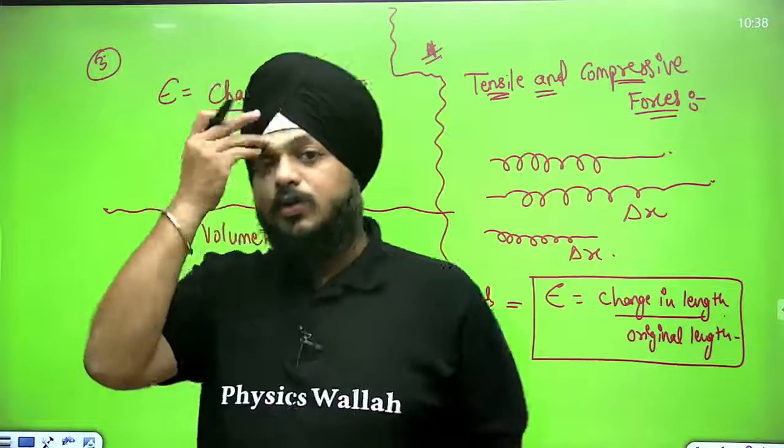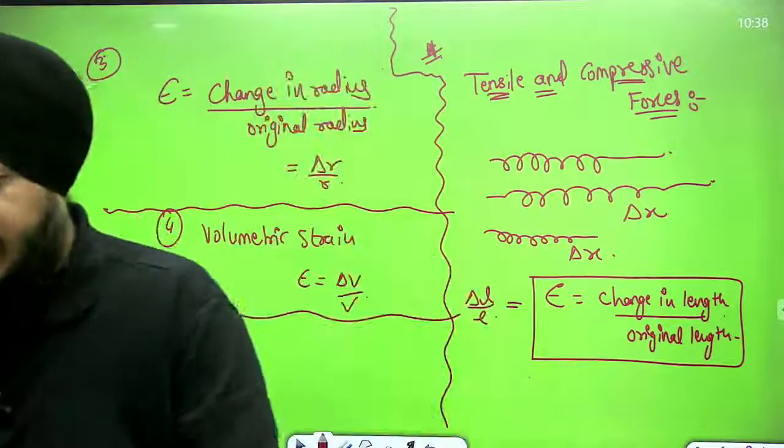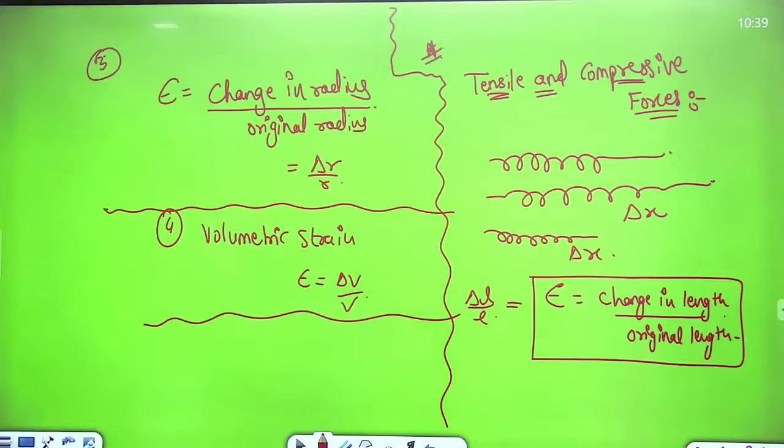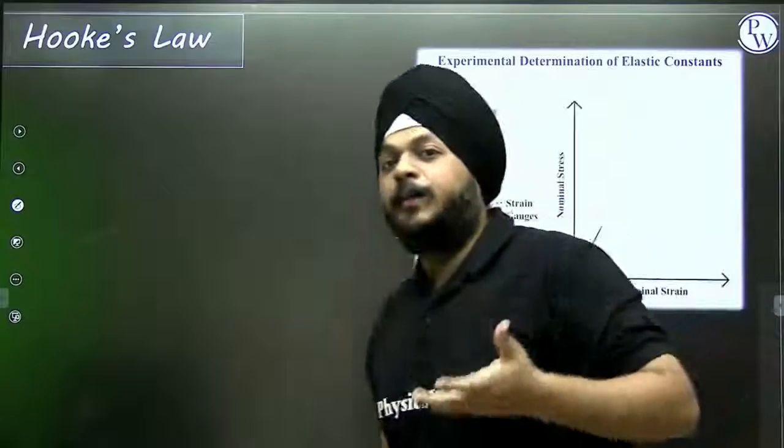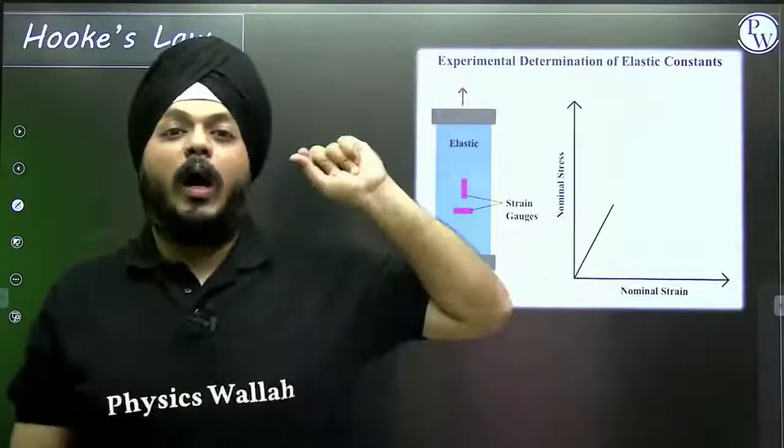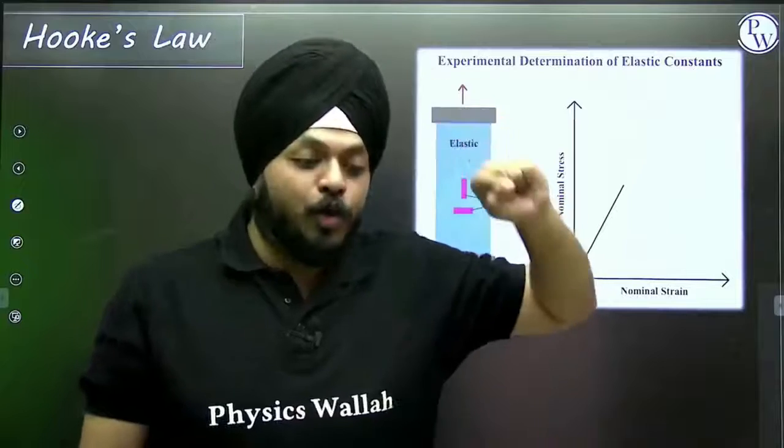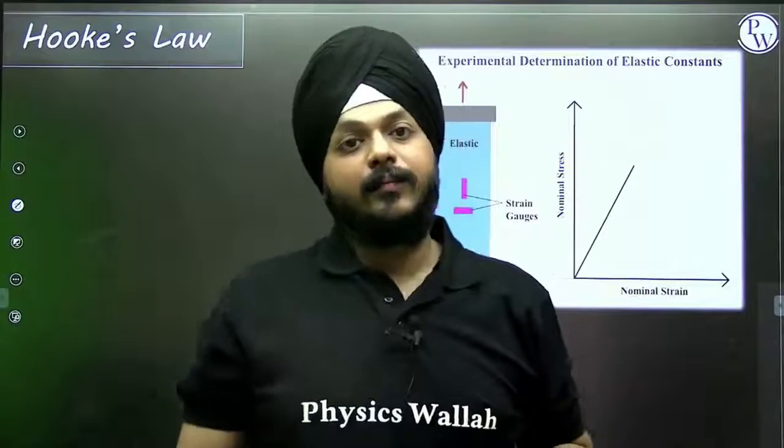Again, this was a one shot, so it was important to discuss it in an appropriate manner, because the most important thing in this chapter, a very simple thing, is Hooke's law, up to a certain proportionality limit.